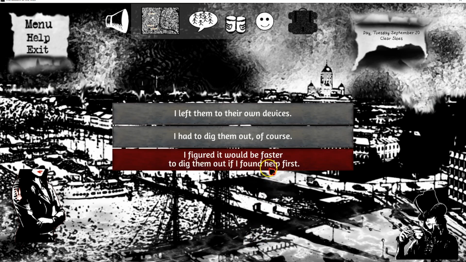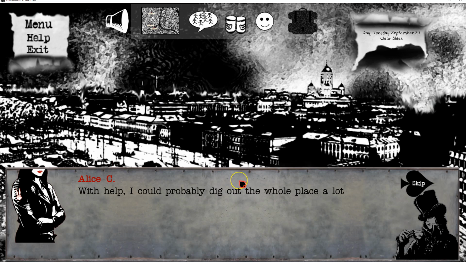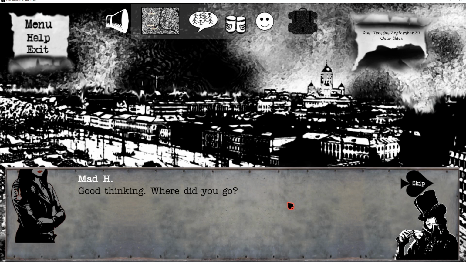Left them to their own devices, had to dig them out, of course. Figured it would be faster to dig them out if I found help first. I would have to say found help first. Well, with help, I could probably dig out the whole place a lot faster, and there had to be other survivors around. Well, good thinking. Where did you go?